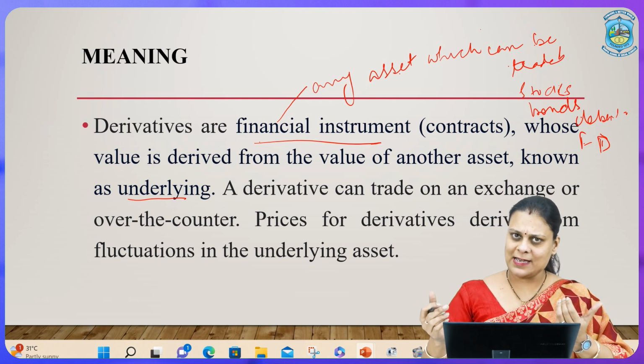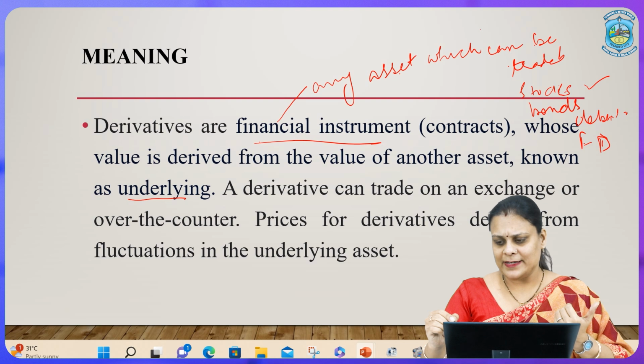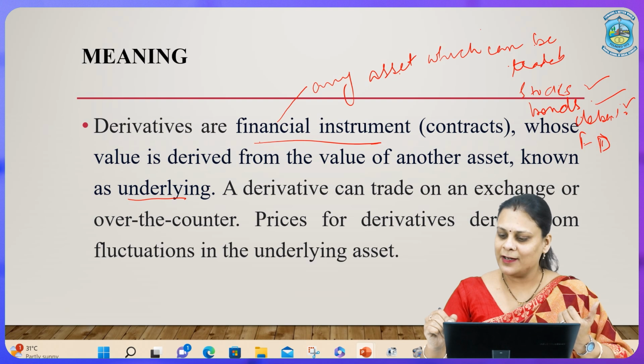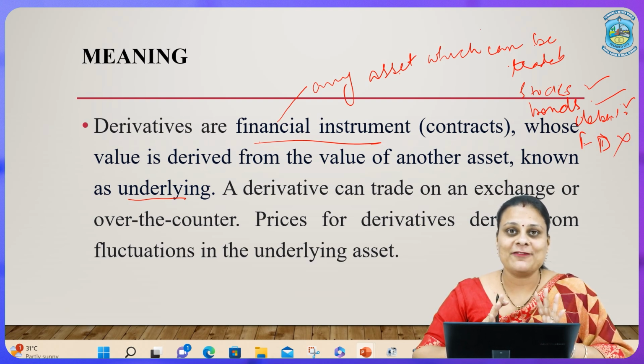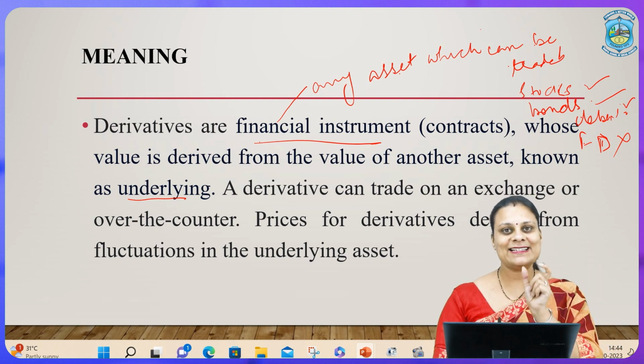Stocks, an asset, yes. Can be traded, yes. Bonds, asset, can be traded, yes. Debentures, asset, can be traded, yes. FDs, asset, yes. Can be traded, no. Alright. So, here we understood what do we mean by financial instrument, right. So, one part of the definition is clear. Let us move on to another part, that is underlying.